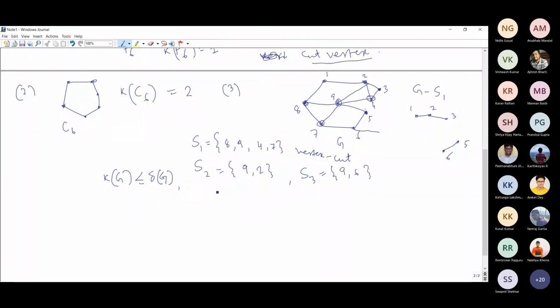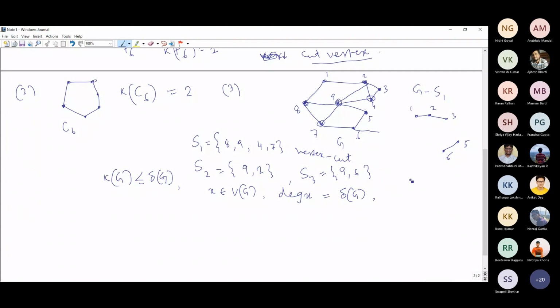If I take x to be a minimum degree vertex, suppose x belongs to the graph and degree of x is equal to the minimum, that is equal to delta G. Delta G is the minimum degree in a graph. This is the notation we are using. Did you get my point? Yes, ma'am.